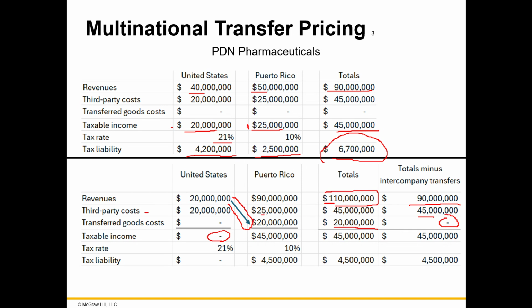The first example showed 90 million of revenue. We have 90 million in the second example as well. Taxable income ended up being 45 million in both examples as well. The only difference now is the tax liability. The total tax in the first example was 6.7 million. And now that we've transferred all of our sales to Puerto Rico, it's 4.5 million. So the company ultimately saved 2.2 million in tax. So now you can see how transfer pricing can happen in the real world with a company that has locations in other countries. Hope this example helps to clarify the concept.